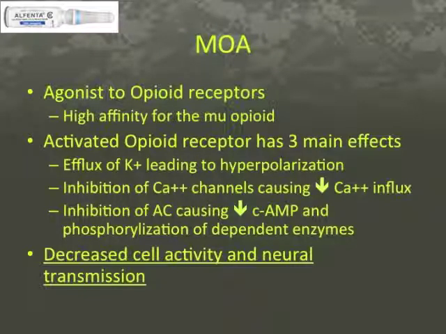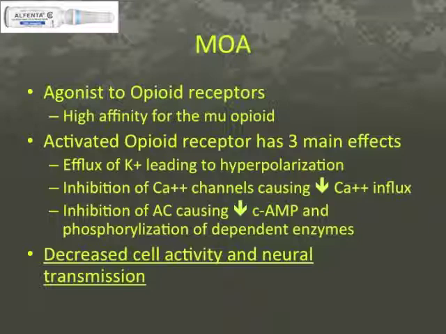Alfenta works like other opioid drugs by attaching to opioid receptors. Alfenta has a nearly exclusive affinity for mu receptors at normal clinical doses. When Alfenta attaches to a mu opioid receptor, it activates a Gi-coupled protein. This leads to many effects, including an efflux of potassium, lowering the resting membrane potential and hyperpolarizing the cell.